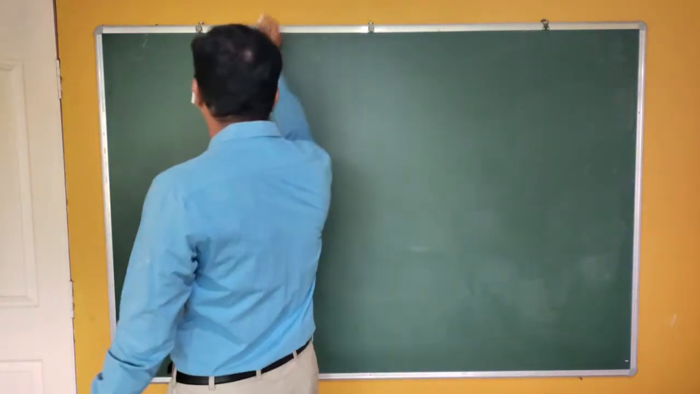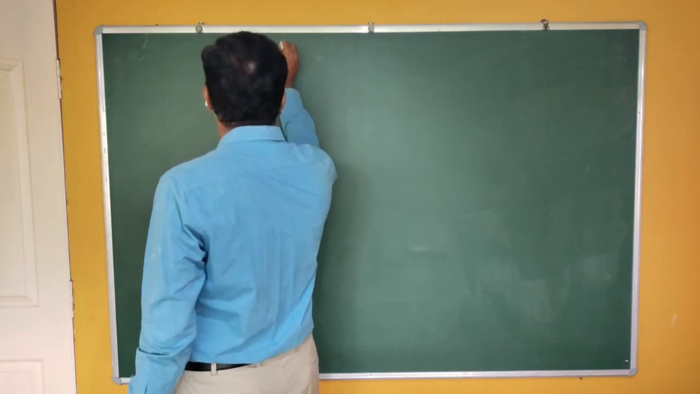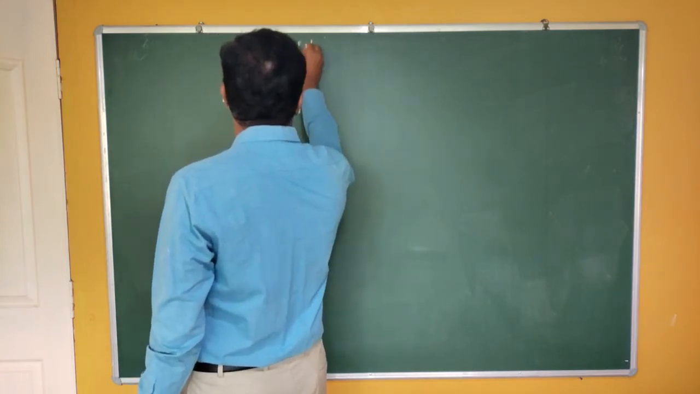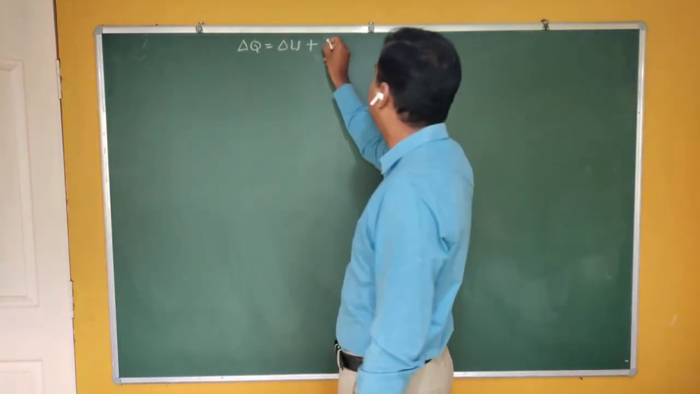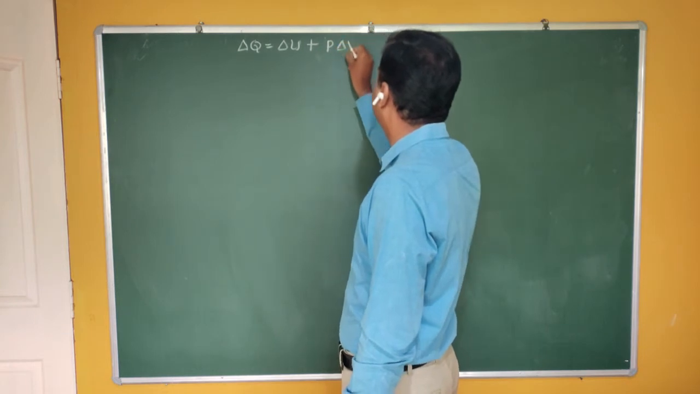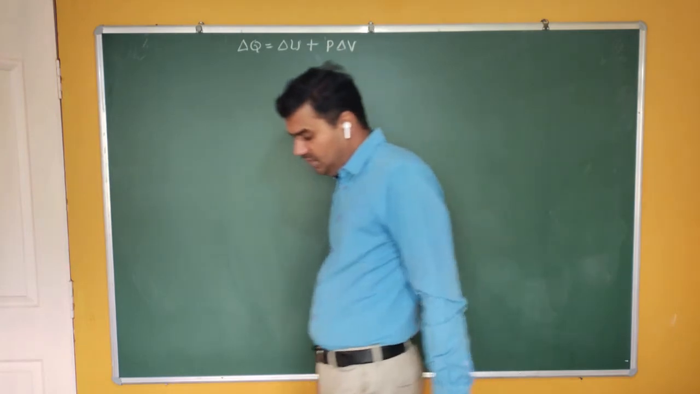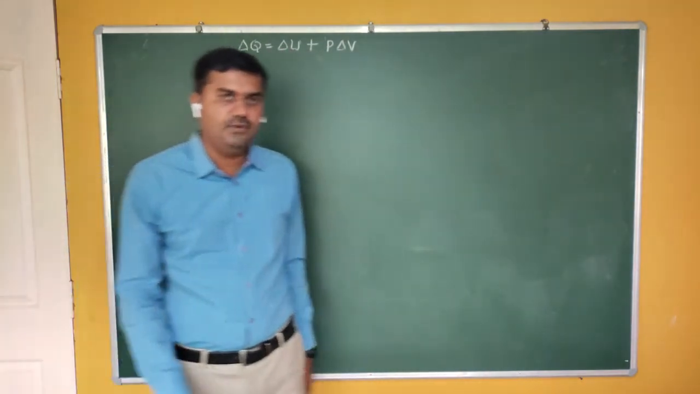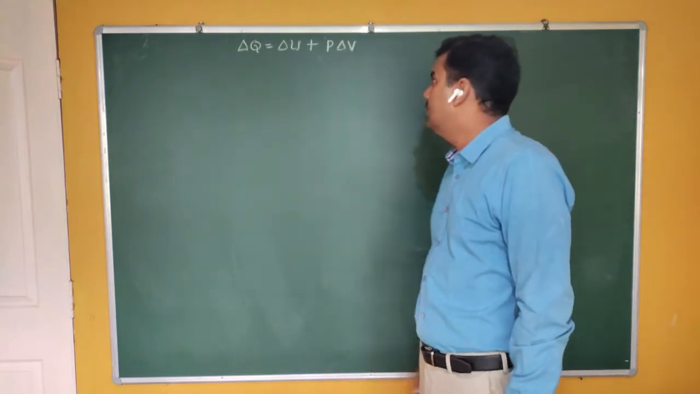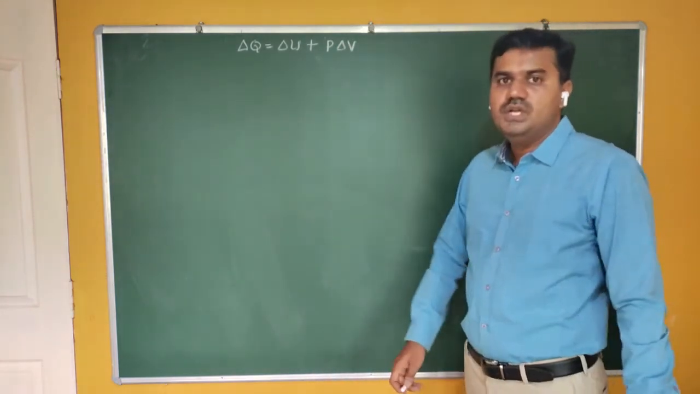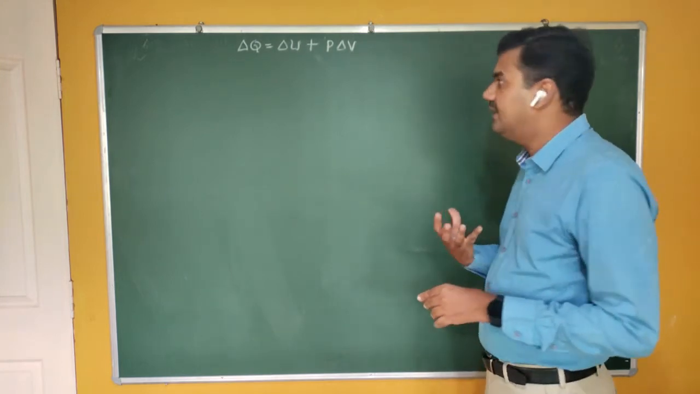Okay, so first let me write what is the first law of thermodynamics. The mathematical form of the first law of thermodynamics is delta Q is equal to delta U plus delta W. Instead of delta W I can write directly P into delta V. Is it correct? So what is work? Work is nothing but the pressure into change in volume. In case of fluids we use the concept of pressure. Therefore the work is defined as P into delta V. Therefore delta Q is equal to delta U plus P into delta V.